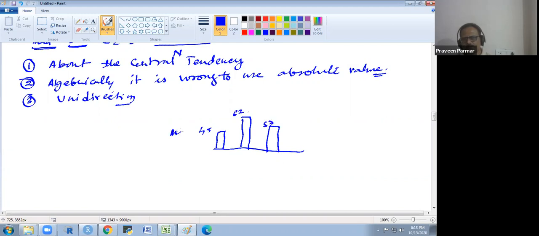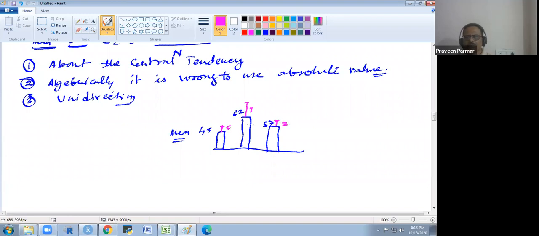These are the mean marks of the class. And we are taking the mean deviation. Suppose the mean deviation here is 5, here is 7, or here is 2.